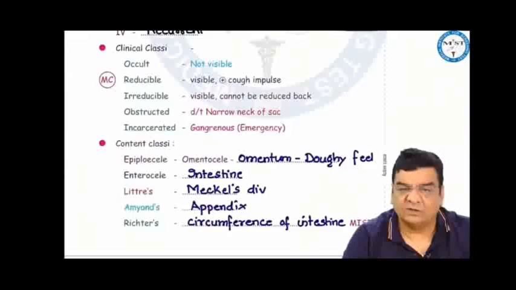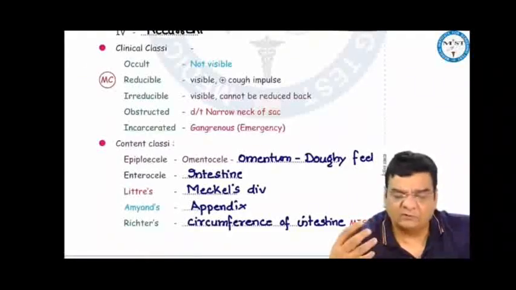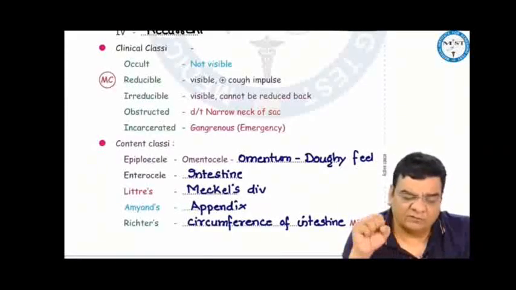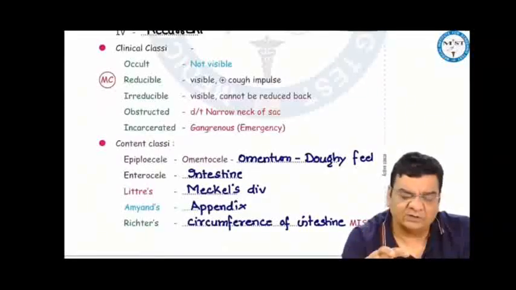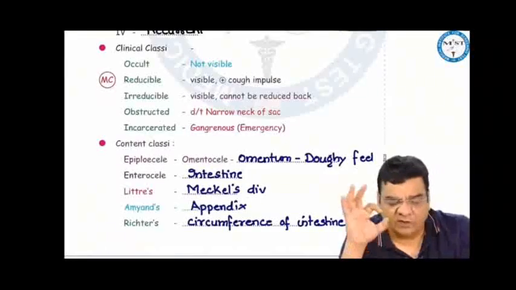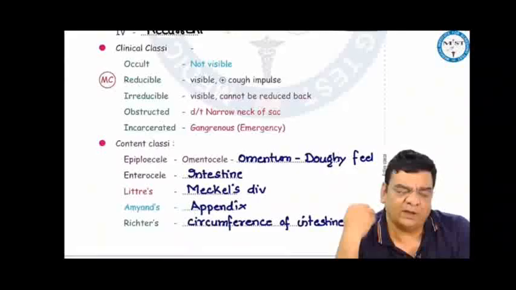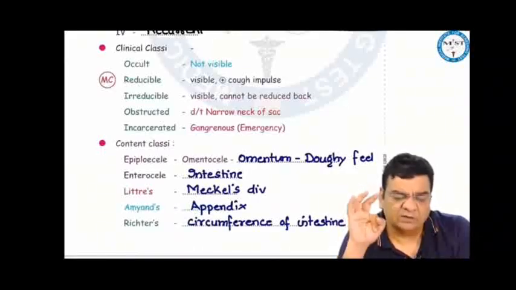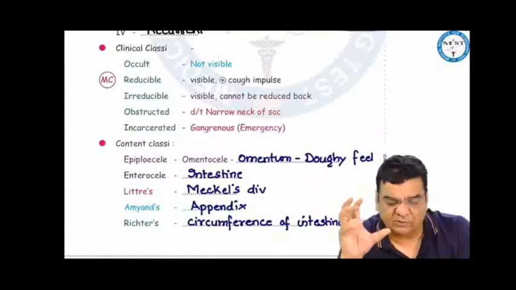Another classification is based on the clinical presentation. If the hernia is not visible, it is occult. If it is visible but reducible with a positive cough impulse, that is reducible. If the hernia has adhesions in the scrotum, we may not be able to reduce it, so it is irreducible. If the neck of the hernia sac is tight, because of which we are not able to put the hernia back, it is obstructed. If the neck of the hernia sac is so tight as to compromise the blood supply of the contents in the hernia, it is strangulated or maybe incarcerated, which can lead to gangrene, so this would be an emergency.